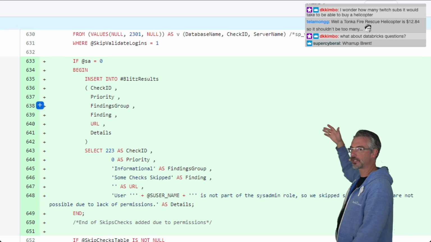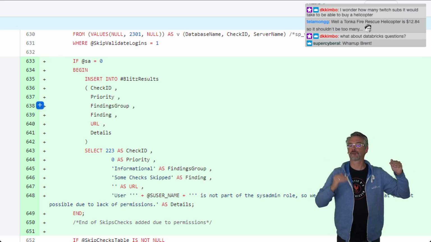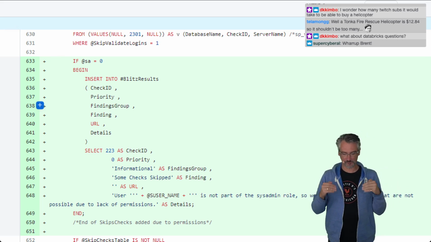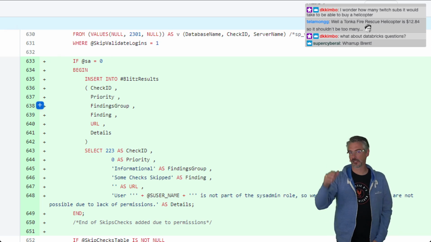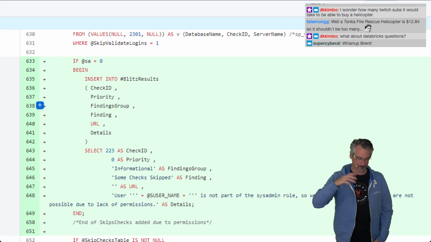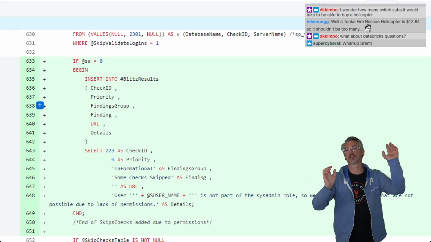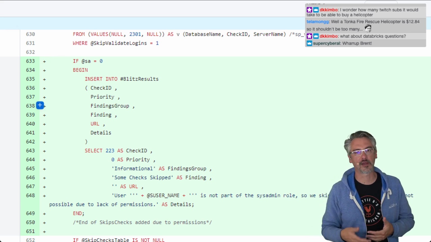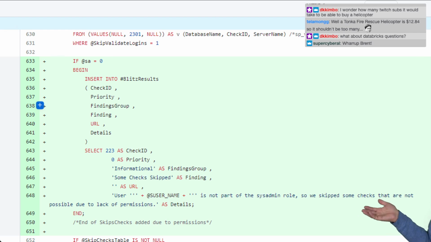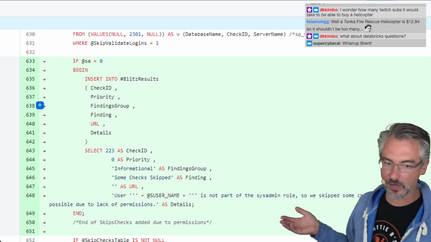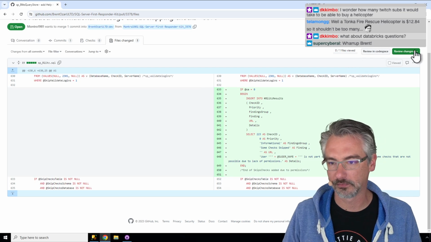Blitz results is a temp table. The way that sp_Blitz works is we just run one check after another, and each time we find a problem in SQL Server, we just throw a line into Blitz results. And then at the end of the entire stored procedure, we return all the lines from Blitz results, telling them everything that's wrong with the server. So this looks pretty straightforward. I'm not even going to try and test this one because it's a no-brainer.